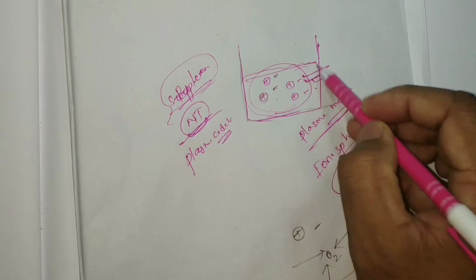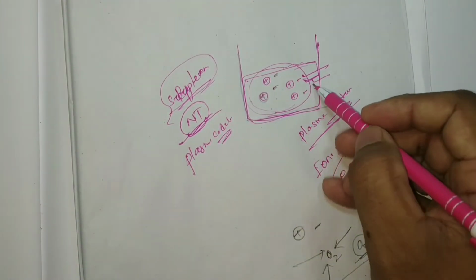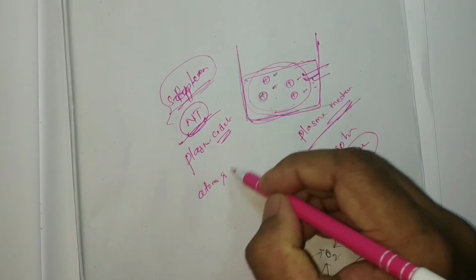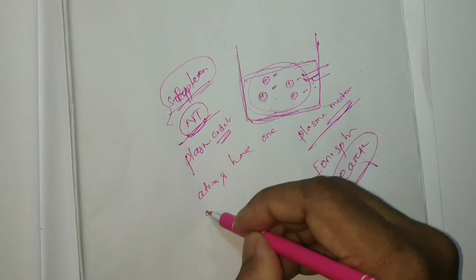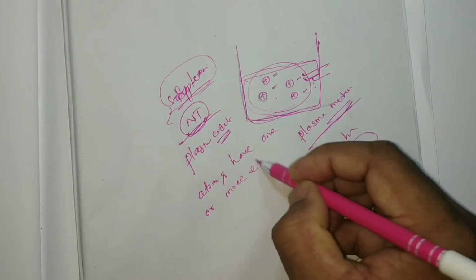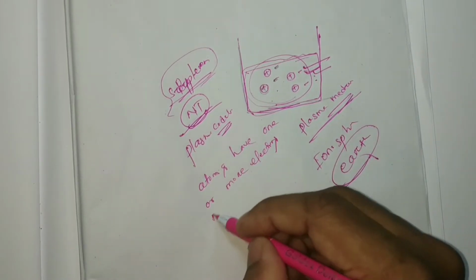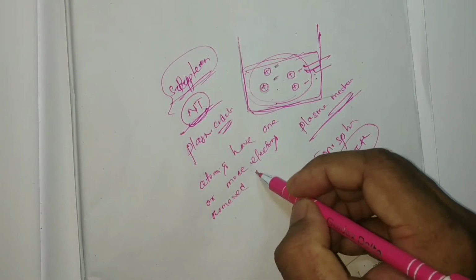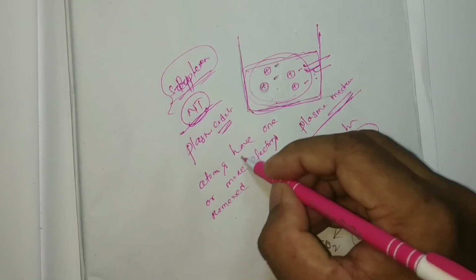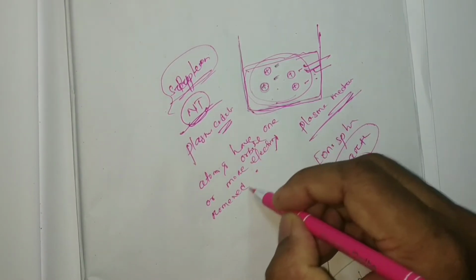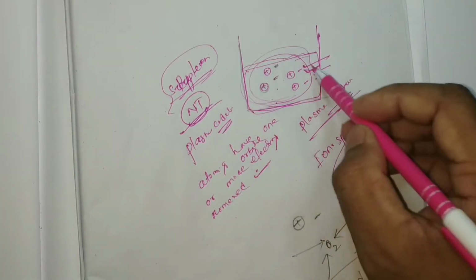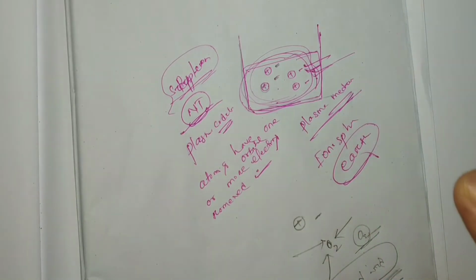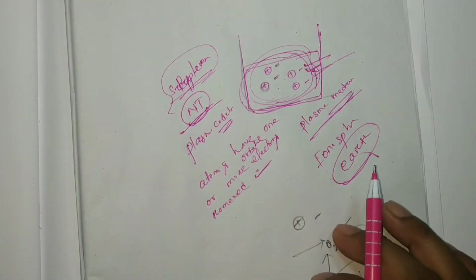It is a medium in which atoms have one or more orbital electrons removed. If that is so, then that condition or that space is called a plasma medium or ionized medium.